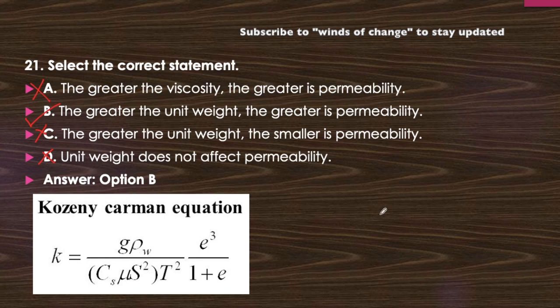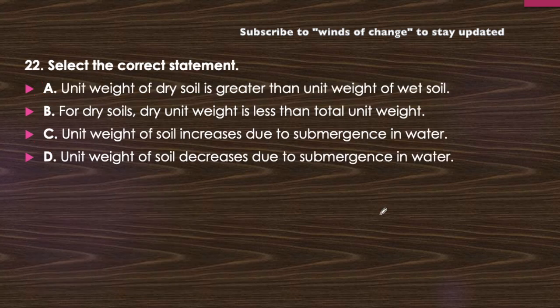Okay, so let's move further. Question number 22. Select the correct statement. Unit weight of dry soil is greater than unit weight of wet soil. Just think about it. Unit weight of dry soil, is it greater than unit weight of wet soil? For dry soil, dry unit weight is less than total unit weight. Or unit weight of soil increases due to submergence in water, or unit weight of soil decreases due to submergence in water. So first of all, let's start with the first statement. Just think about the first statement first. Unit weight of dry soil is greater than unit weight of wet soil.